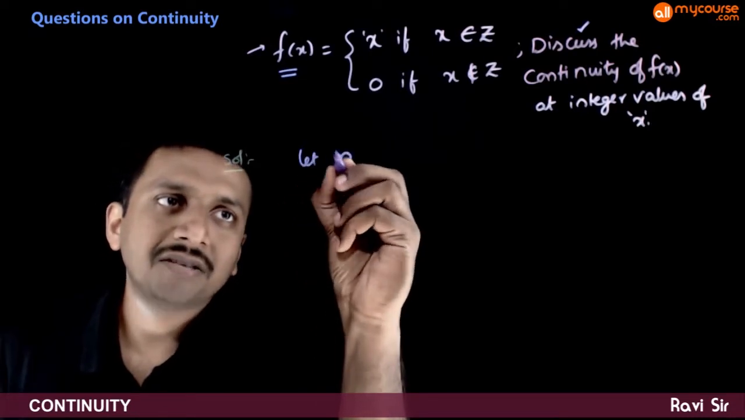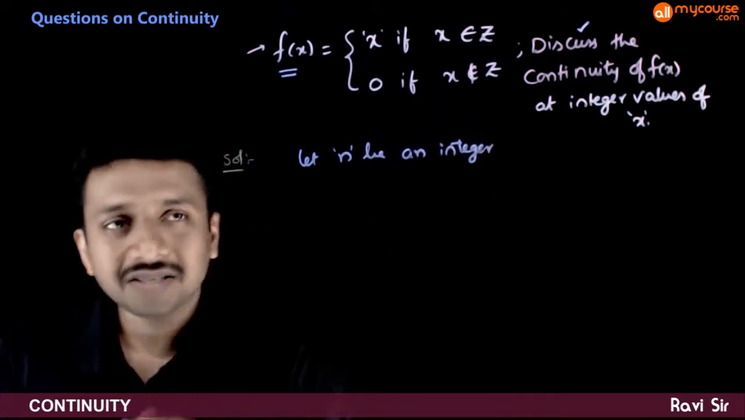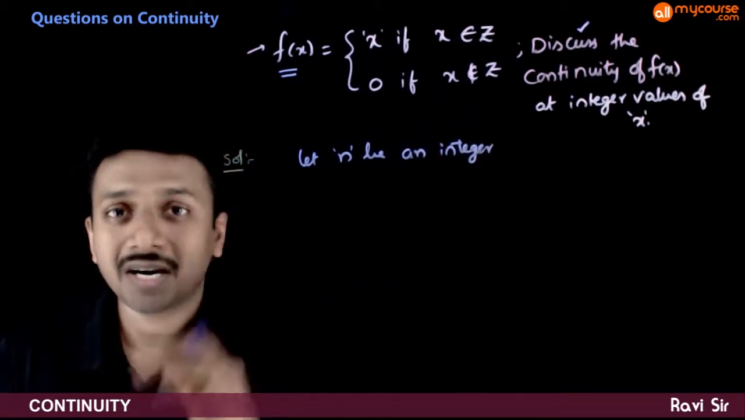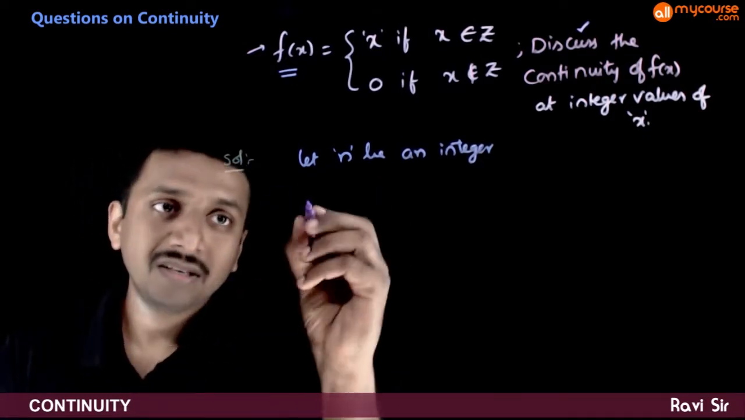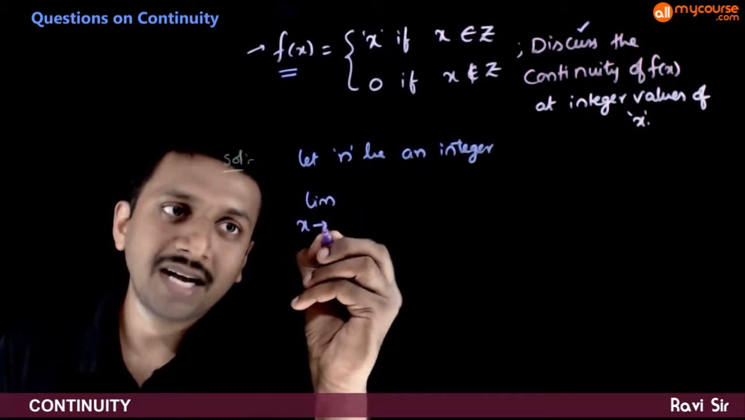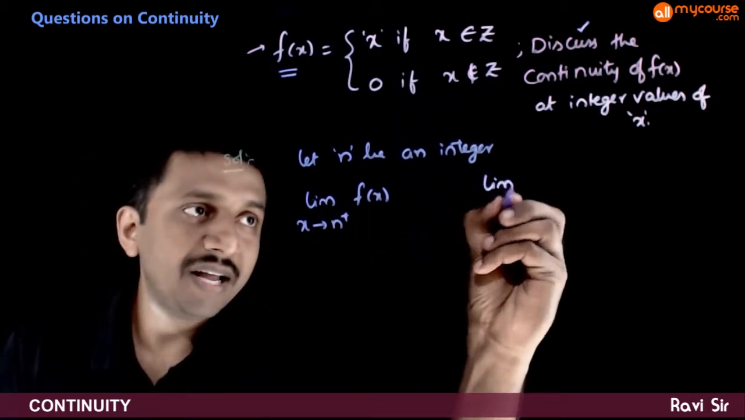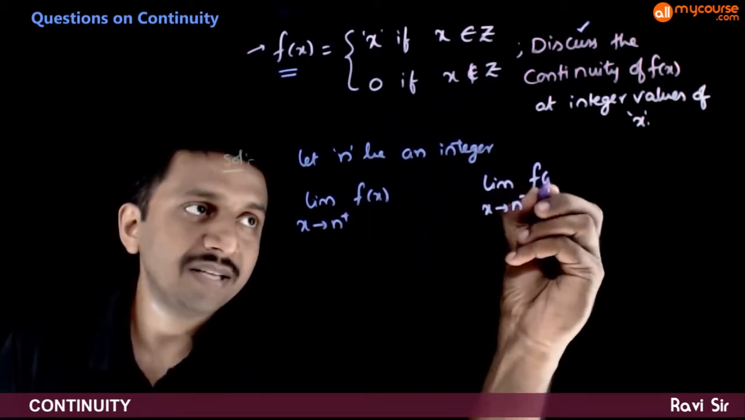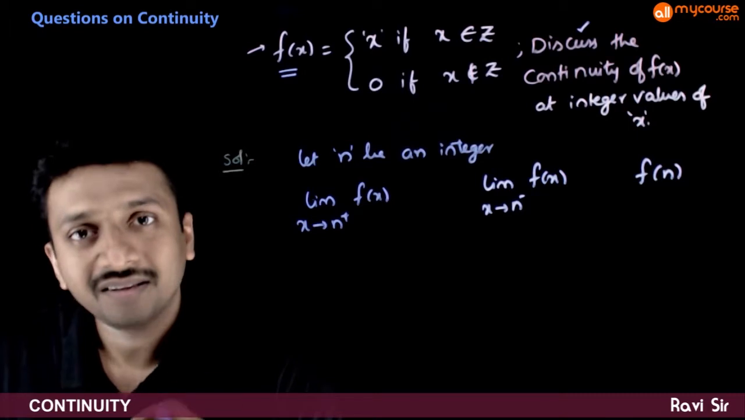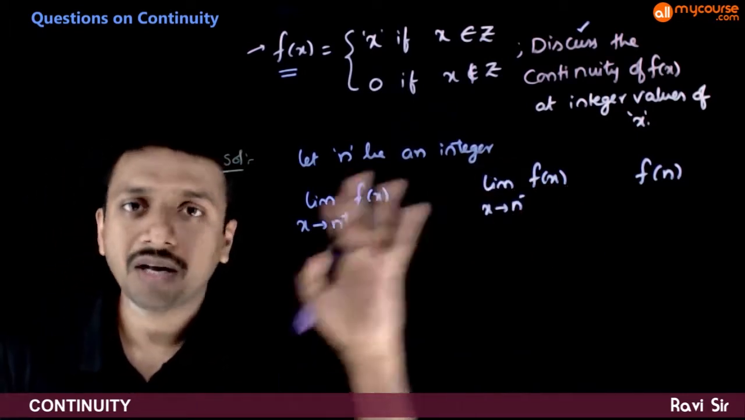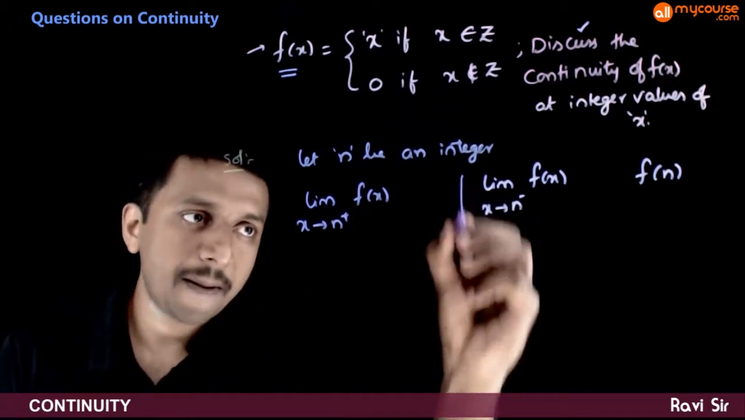So let n be an integer. Let us try to see the continuity or discontinuity at x = n. So what is the formula for continuity? The limit as x tends to n plus of f(x), the limit as x tends to n minus of f(x), and f(n). If these three are equal, then the function is continuous. If these three are not equal, then the function is discontinuous. Now let us try to find each of these.